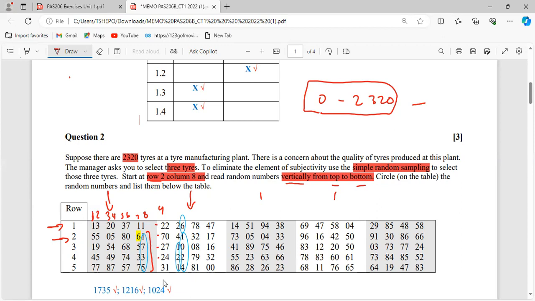From where we left, we continue to count while still in column number 9. This will be number 1 and this will be number 2. Now we move to column number 10. This will be number 1, number 2, number 3, number 4. Now we have 3,207. That is above 2,300. It is still above, so we're not going to consider it.